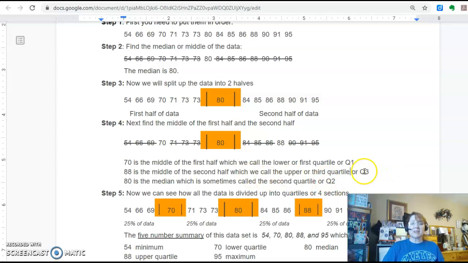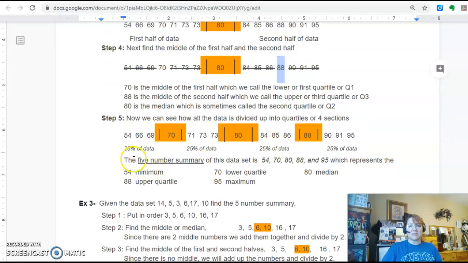So that seems like a lot of crazy things. So this is all you have to remember. You have to remember that the median is in the middle. You have to know that this is the lower quartile, and you have to know that this is the upper quartile. Okay? So you have the middle of the first, you have the dead middle, and then you have the middle of the second. So those are 3 things that you need to know.